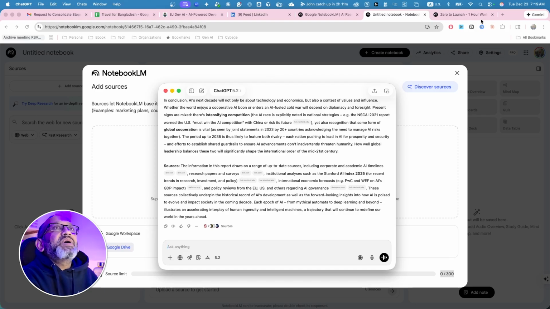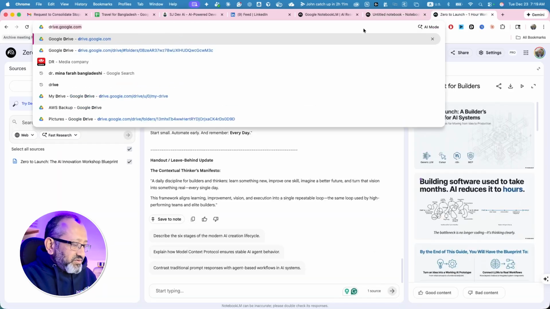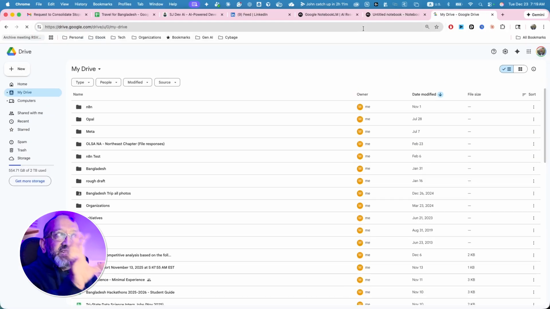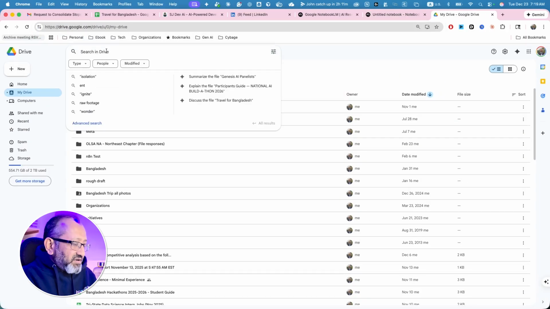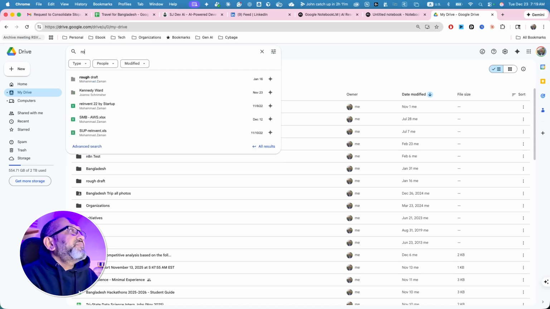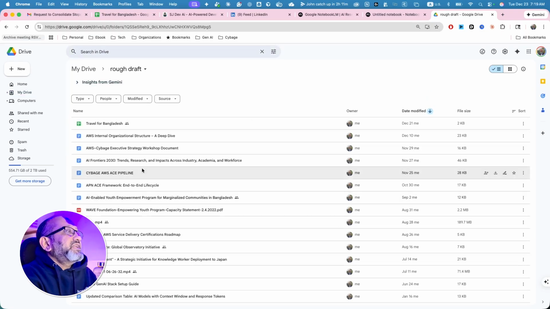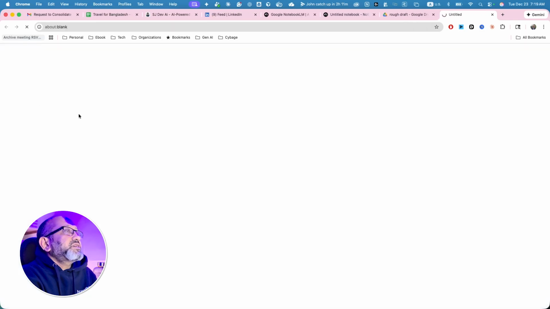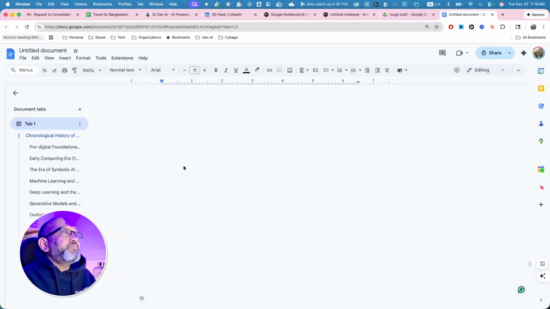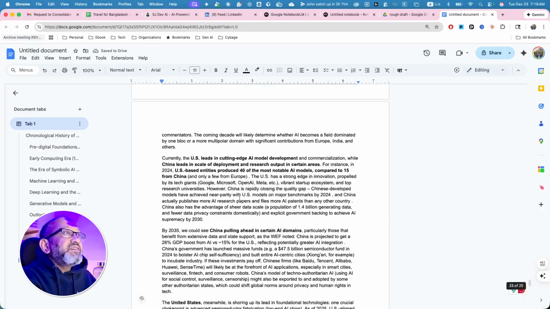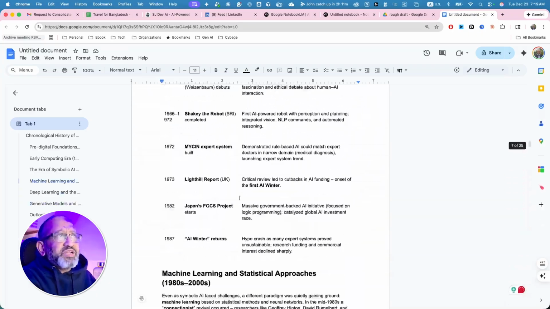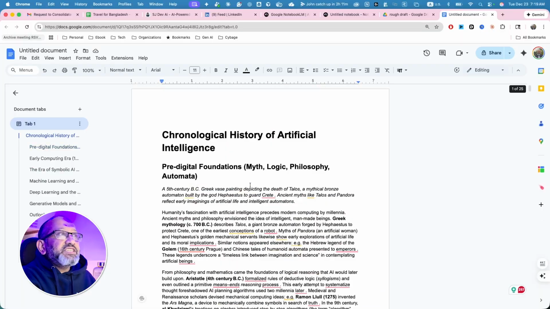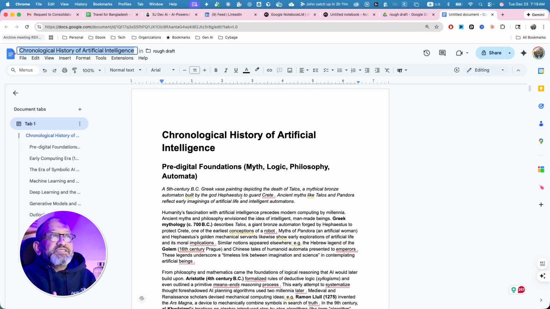Okay, so why don't I go to this? I'm going to go to Google Drive. This is what I do. Again, I did the deep research. Now let me go to, I have a rough draft kind of area. Then I'm going to create a new Google Doc, and typically I paste it just to organize it. You can see various components. It's already pretty well structured anyway, so I'm not going to change any of those things due to our time at this moment. The name of this is Chronological History of Artificial Intelligence. The myth, the logic, the philosophy, the automation, the algorithms, all of it are here.